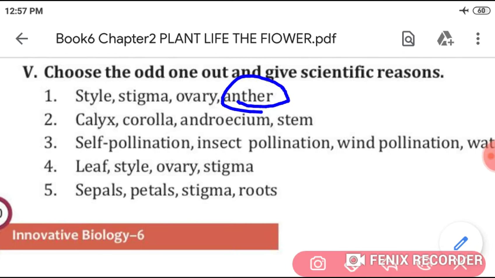Okay, and then in the next line you will write its scientific reason. So what is the reason? Except anther, all the other parts are female reproductive parts.